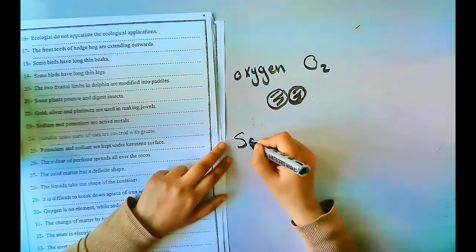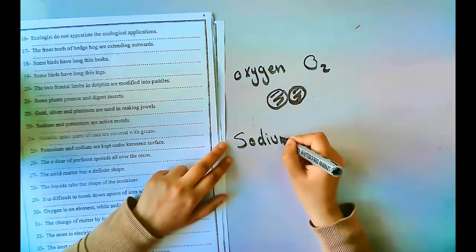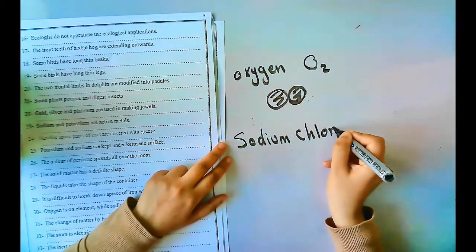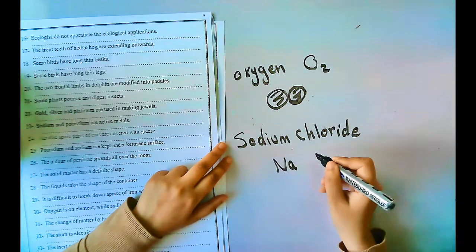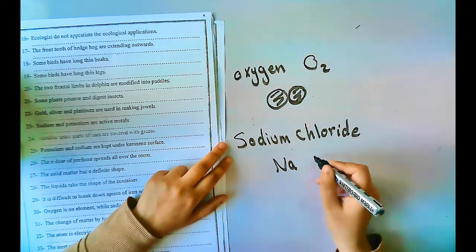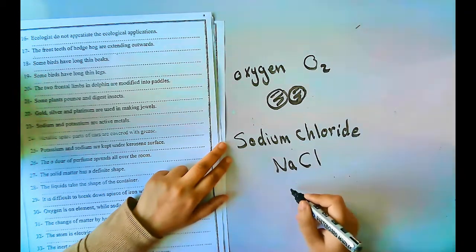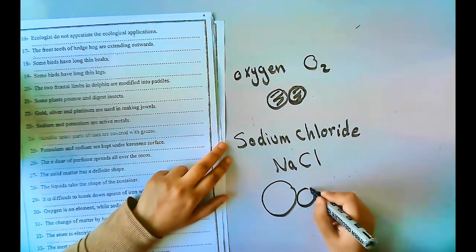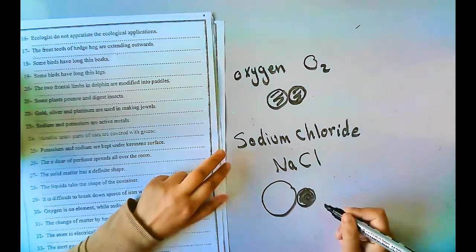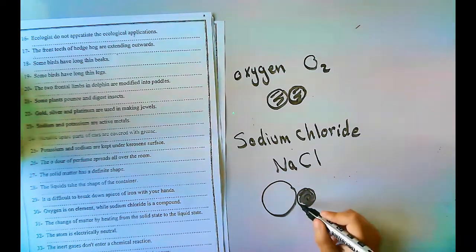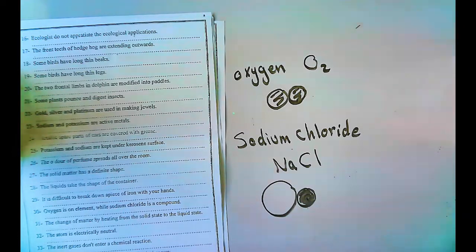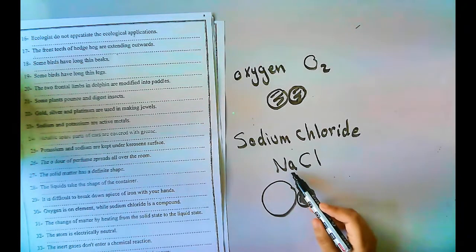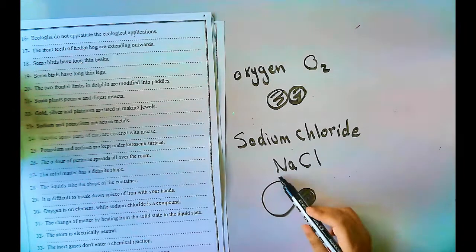But sodium chloride, as we know the symbol of sodium is Na, and the symbol of chlorine is Cl. So it is made of a sodium atom and a chlorine atom, and they are different atoms, so it is a compound. It's made of two atoms, or two elements, which are sodium and chlorine, and they are different.